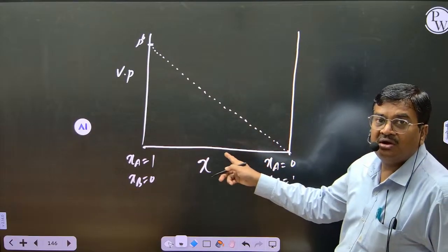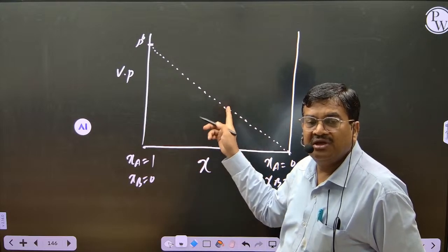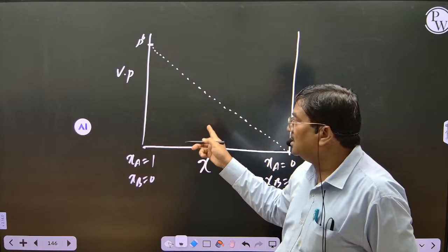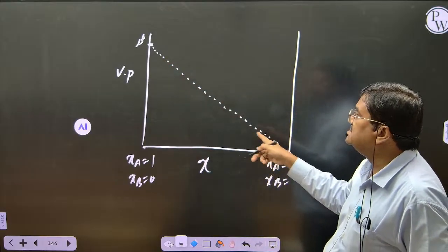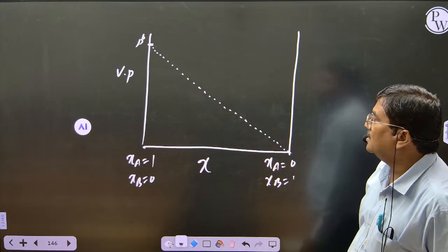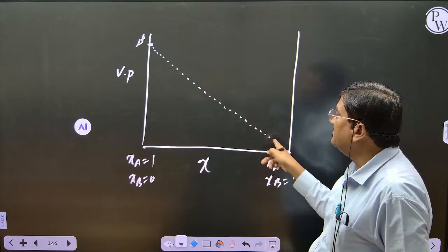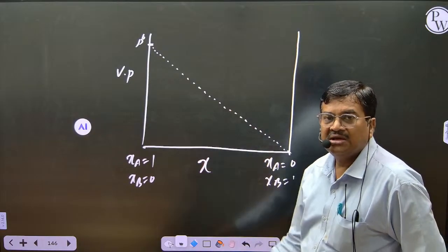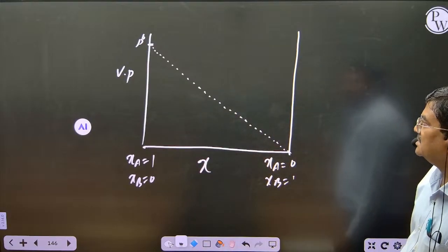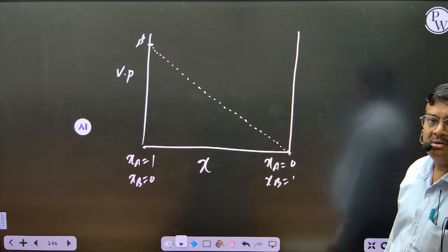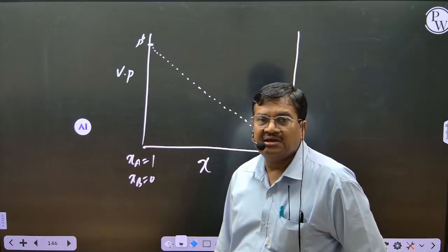Whereas for solute we are not drawing. Why are we not taking solute, student? Because solute is non-volatile. Previously for liquids we got two graphs. Recollect, when two liquids are volatile, we drew two graphs, but here we get only one for solvent. This is the vapor pressure of solvent. Getting the idea? Only one graph we are getting here. This is the graph of vapor pressure of the pure solvent. Whereas for solute we are not drawing. Why? Solute is what type? Non-volatile. Understood, students? So this is the graph of vapor pressure of solid in liquid. Clear?